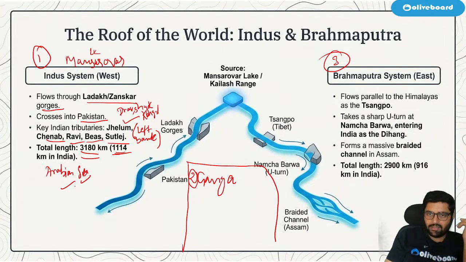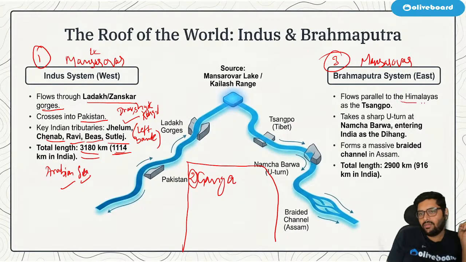Next, we have the Ganga river system. Ganga we will do in a while. First we'll do Brahmaputra. Again, this also rises near Lake Mansarovar. Correct? Lake Mansarovar.